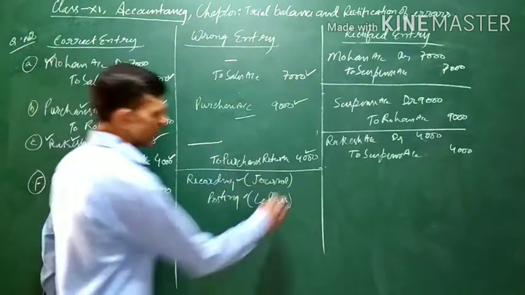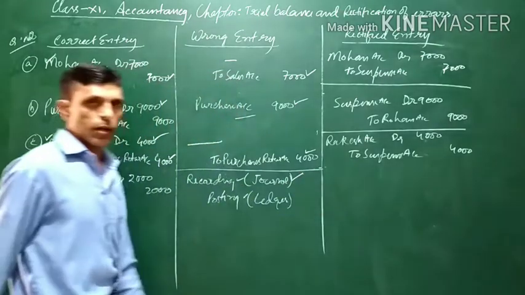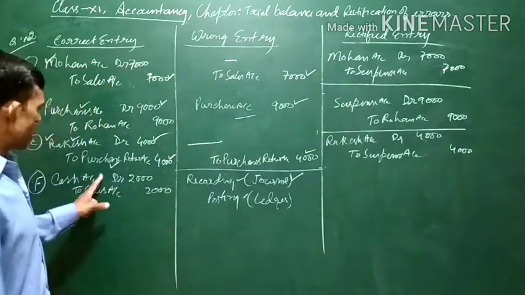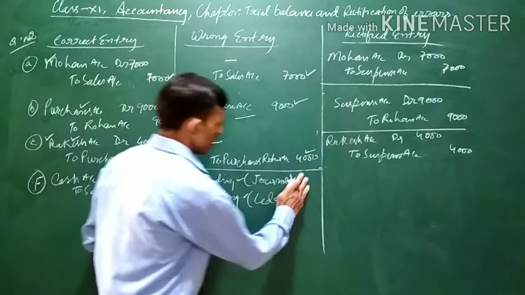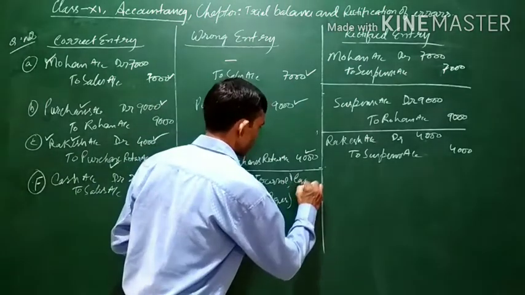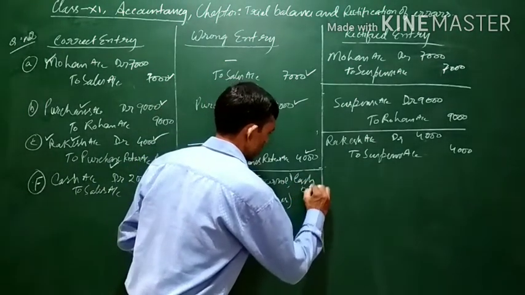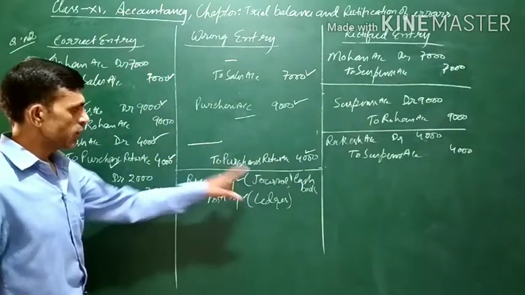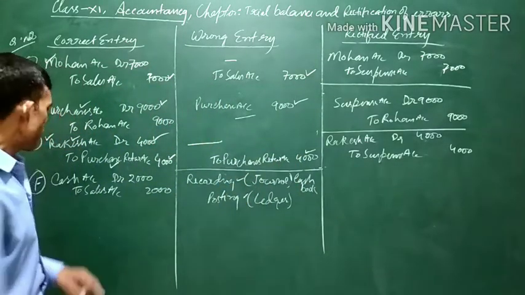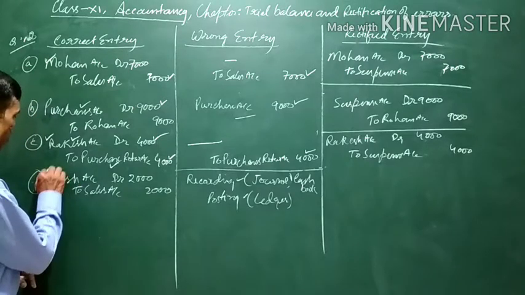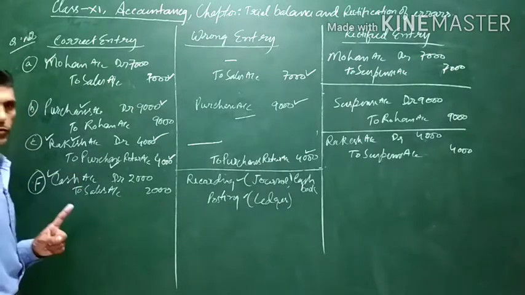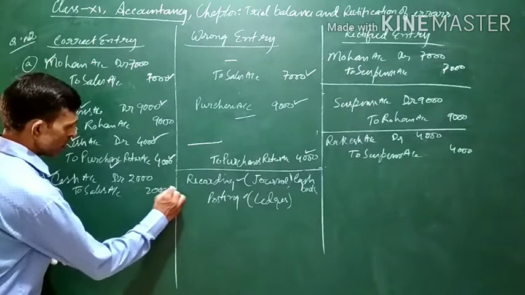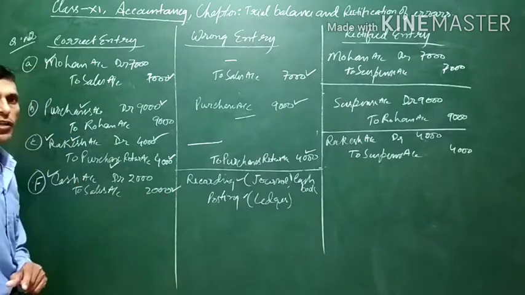Things have been recorded in the journal, but not posted. When a cash sale is made, it is recorded in the cash book. It means it has been recorded in cash account, but the sales part has not been recorded in the sales book.